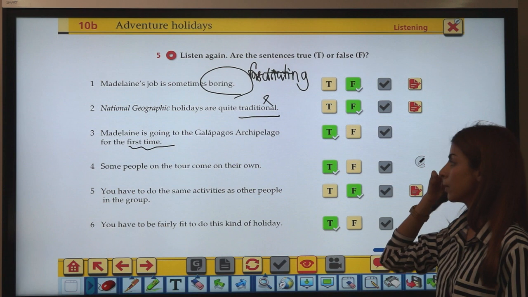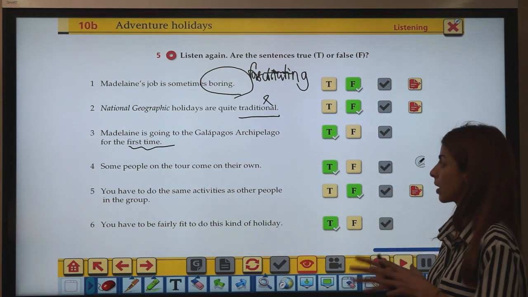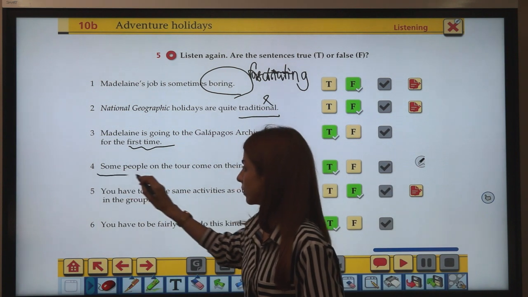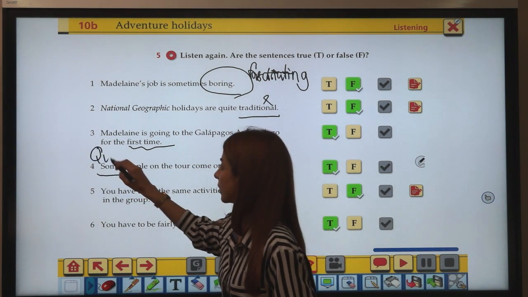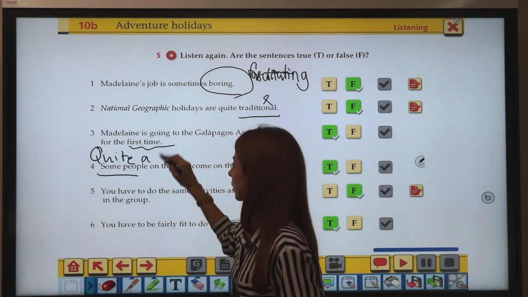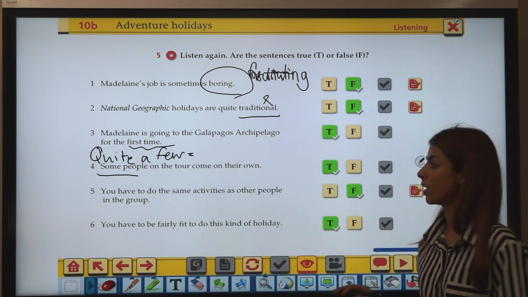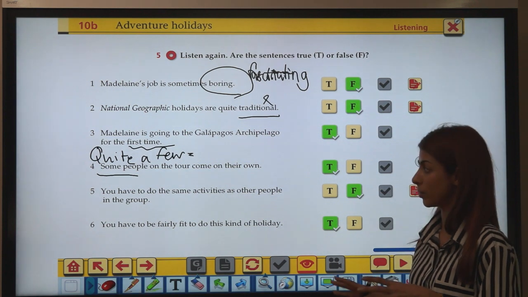It's correct. Number 4, some people on the tour come on their own. That's correct. In the interview, Madeline said quite a few. These two words could have the same meaning. Quite a few people or some people.